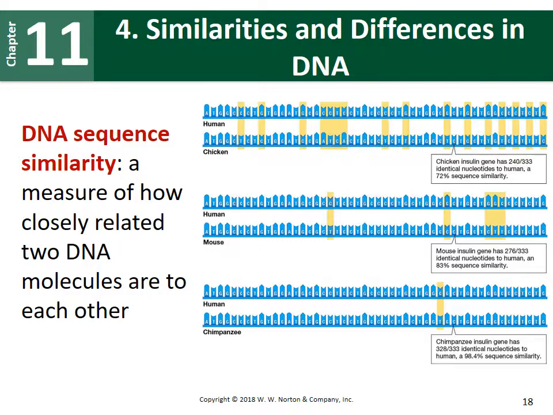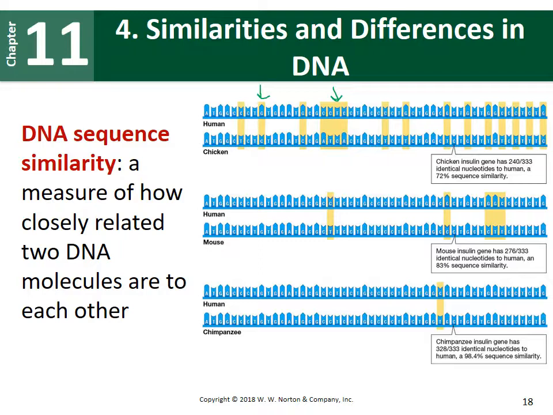Just for an example, we have different pairs of DNA up here. The yellow highlighting represents differences between those two DNA strands. If we compare humans to chickens, you can see there are multiple yellow highlighted parts.